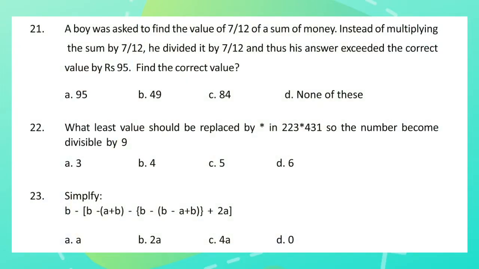Question 21. A boy was asked to find the value of 7 by 12 of a sum of money. Instead of multiplying the sum by 7 by 12, he divided it by 7 by 12 and thus his answer exceeded the correct value by Rs 95. Find the correct value. Question 22. What least value should be replaced by star in 223 star 431 so the number becomes divisible by 9?